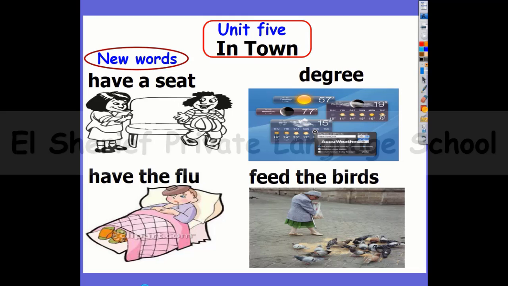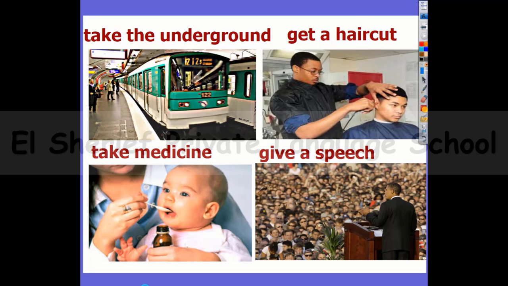Number 2, here is the word degree. Degree is a unit of measurement for temperature. So if you want to say that it's too hot today, it's 40 degrees. Number 3, in winter, most of us have the flu. Have the flu. Number 4, this woman is feeding the birds. So here we have feed the birds.